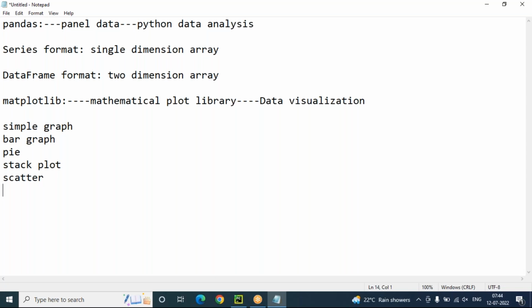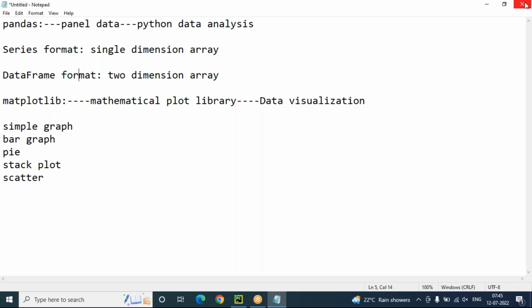Generally, if you have data in table format, when you look at the table you may not understand or analyze the data properly. It looks like big data, so it's not going to be analyzed just by looking at it. But if you convert the same data into visualization format, it will be easy for you to understand the data. That is the data visualization point of view. So for data visualization we use the matplotlib library, and for data analysis we use pandas.